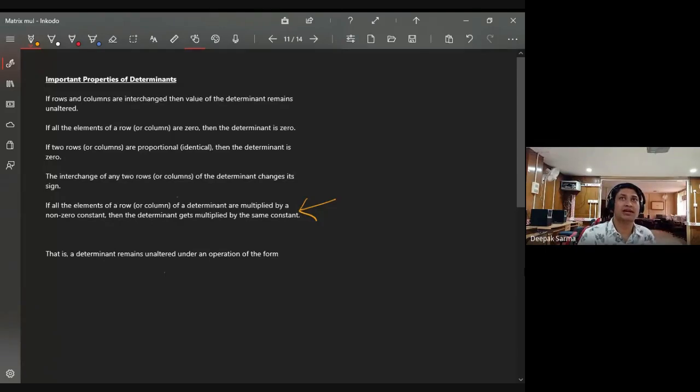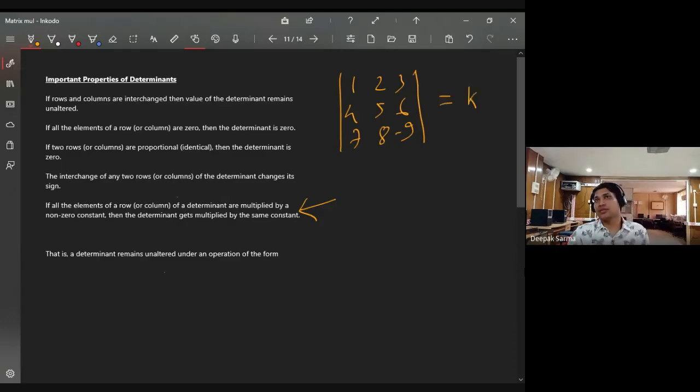So if I have a matrix, suppose 1, 2, 3, 4, 5, 6, 7, 8, minus 9. Okay, let us use the symbol of determinant. It will have some value, suppose k. Then what is the result if you multiply one row or one column by a non-zero constant?